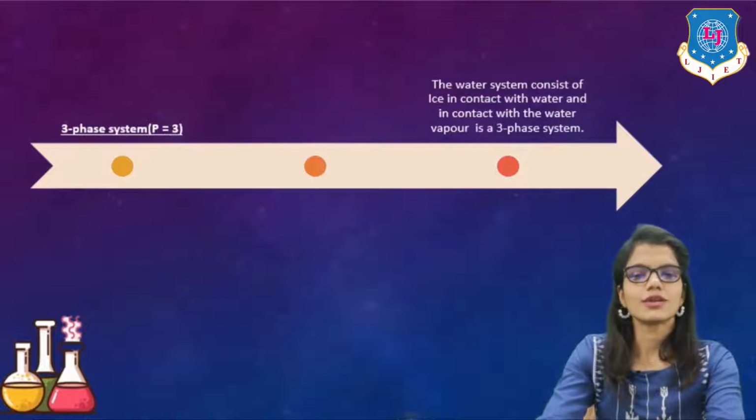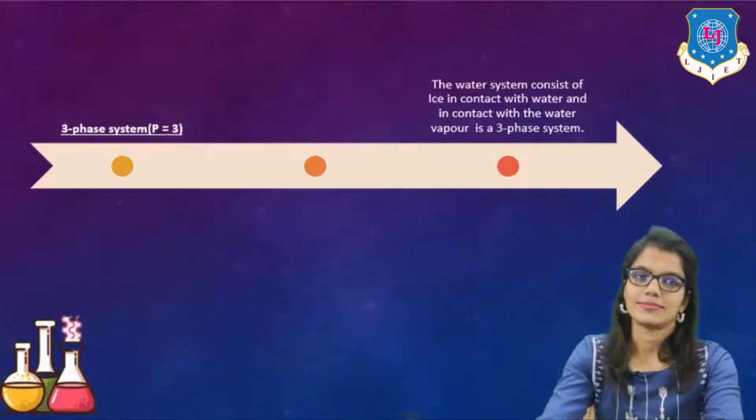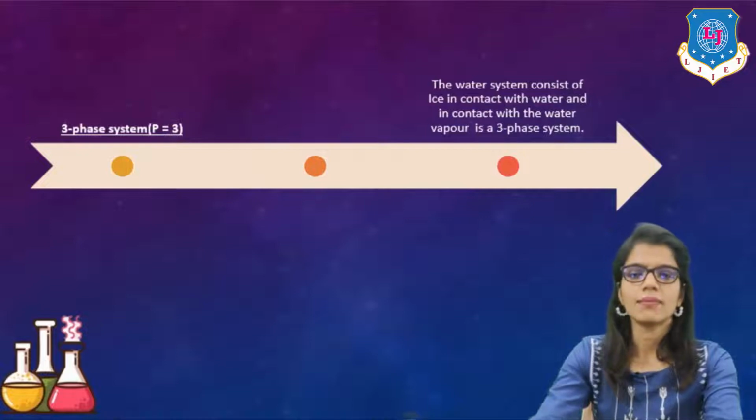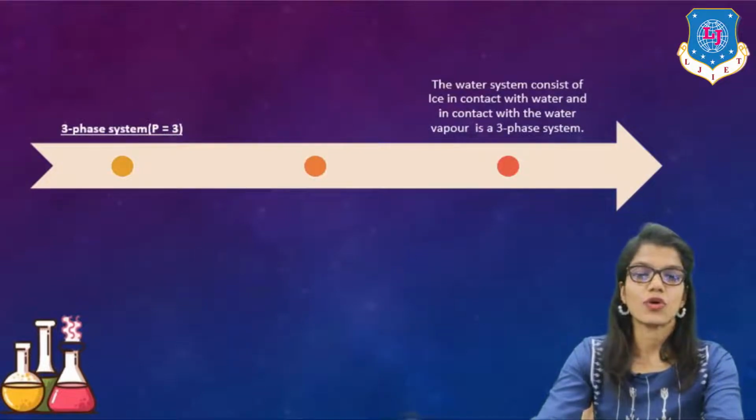Now, let's take a look at the three-phase system. A three-phase system is denoted by capital P is equal to 3. That means the value of P becomes 3 here. The water system, which consists of ice in contact with liquid water, or I should say normal water, and in contact with water vapor, is considered a three-phase system.